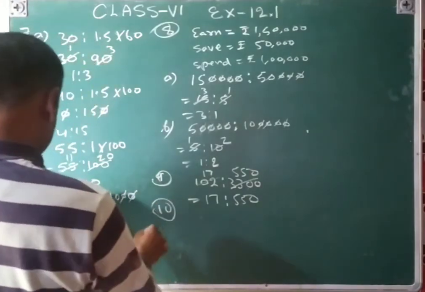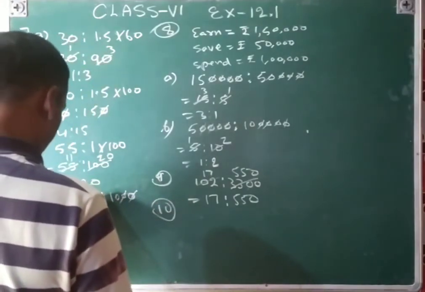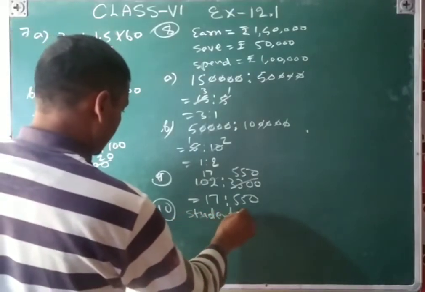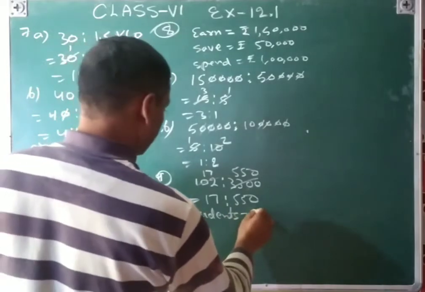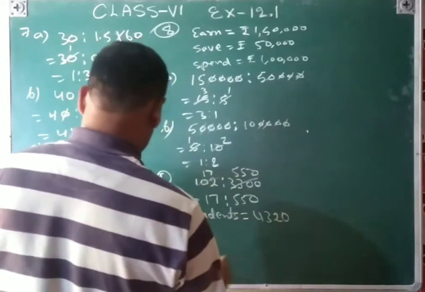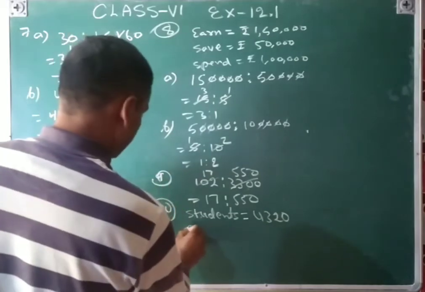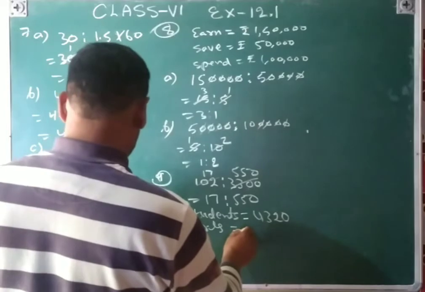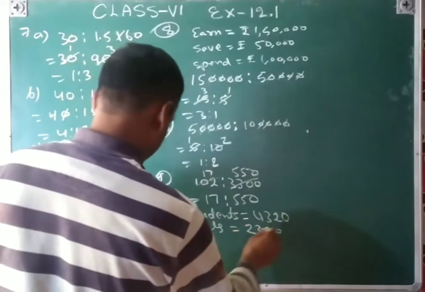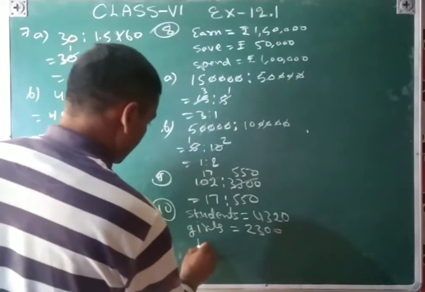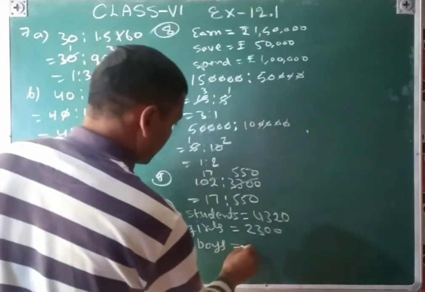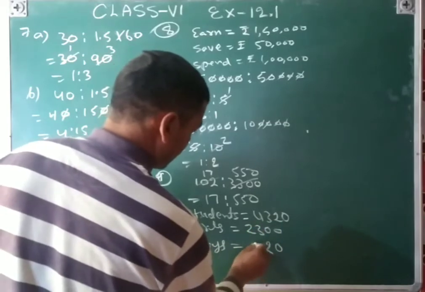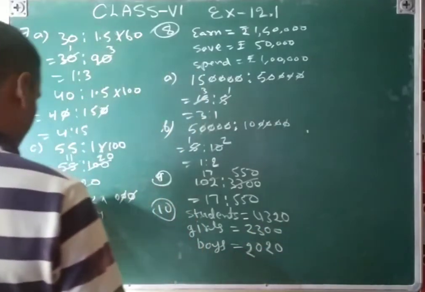Question number 10, in a college, students are equal to 4320, and girls are equal to 2300. So boys are equal to 2020.